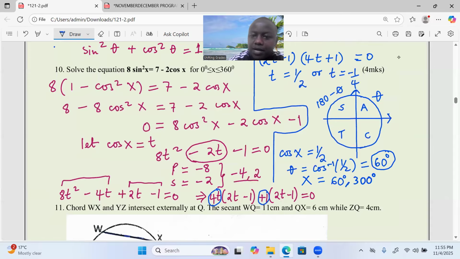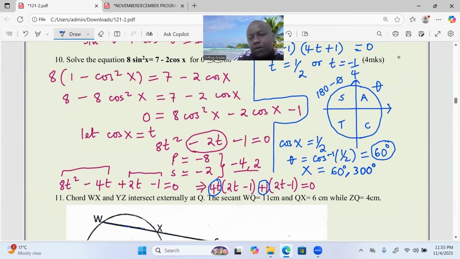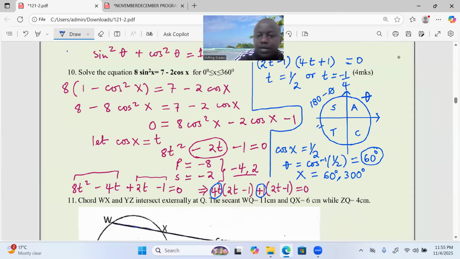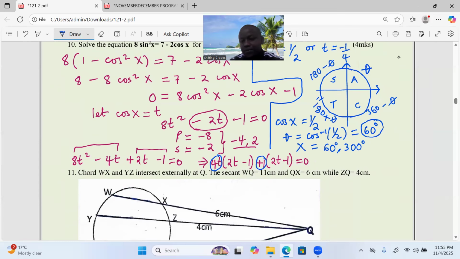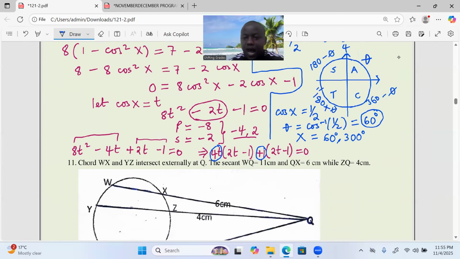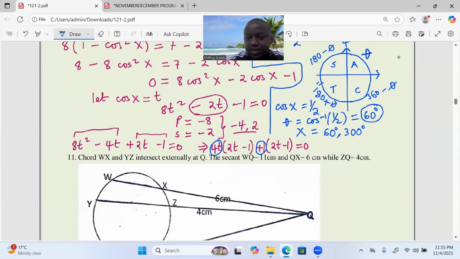If an angle lies in the third quadrant, it should be 180 plus beta. And if it's in the last, 360 minus beta. So it depends on where you are addressing the value of beta.